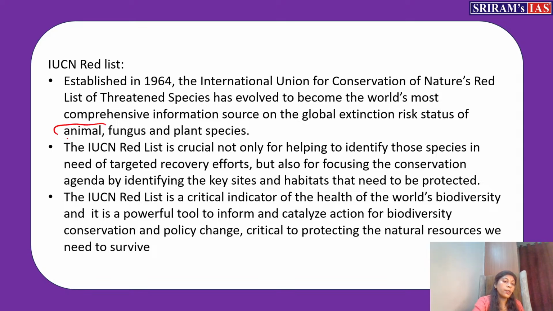That only you have to mention when you are mentioning about red list. So here all the kind of animal species, plant species and fungal species are included in the red list when they're preparing a list. When they're trying to say that, okay, these are the endangered categories of the particular area, they are preparing it for the animal, fungal as well as plant species. This you have to mention.